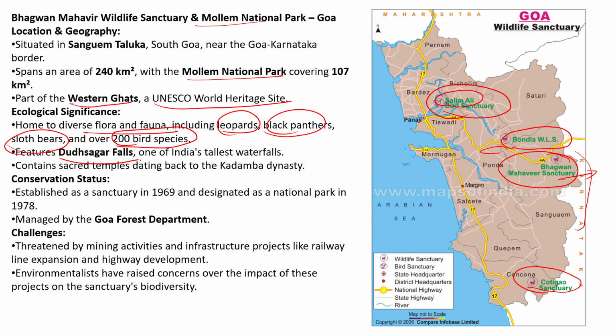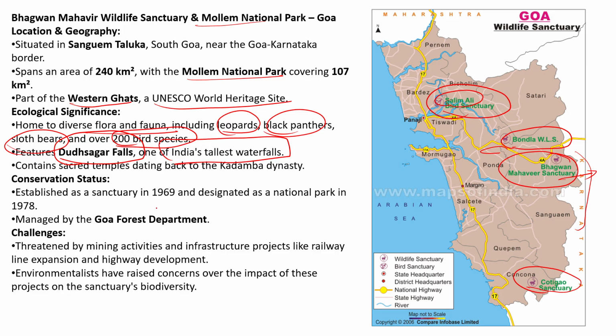It is the Dudhsagar Falls, one of India's tallest waterfalls, just as the Sharavati River has the Jog Falls. Bhagwan Mahavir Wildlife Sanctuary has the Dudhsagar Falls.